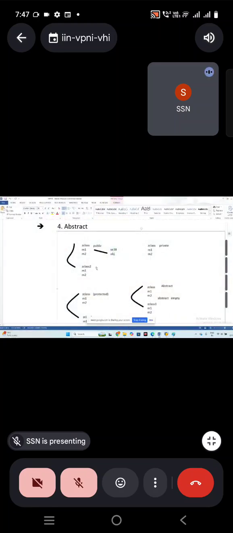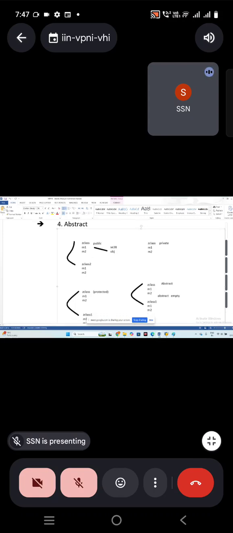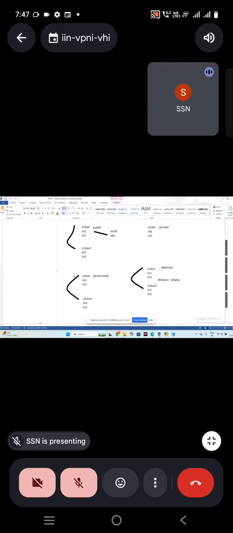Public means I can copy into the child classes. I can create objects and call the methods. Both are possible. That is called public. Then we have protected. You can copy just into the child classes, but you can't create an object for that.